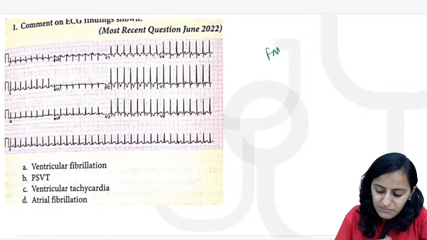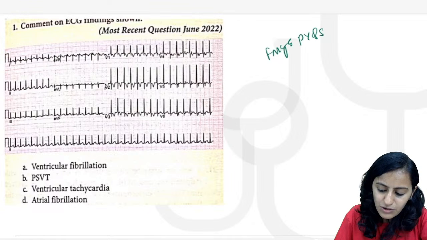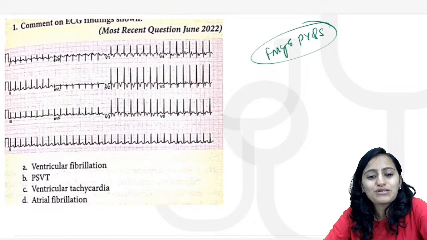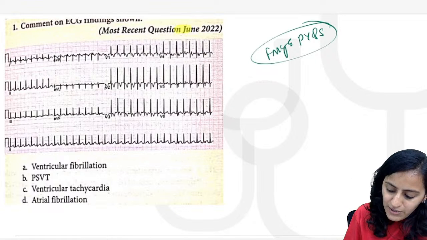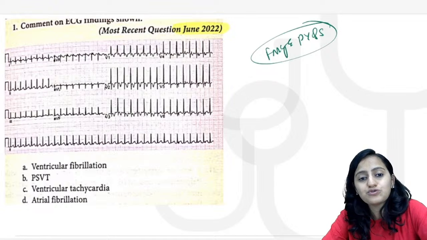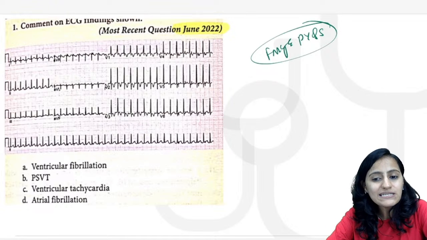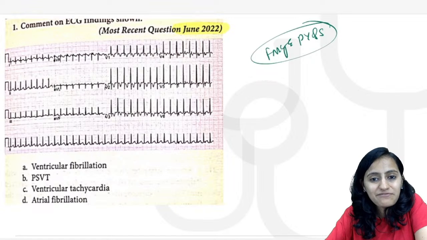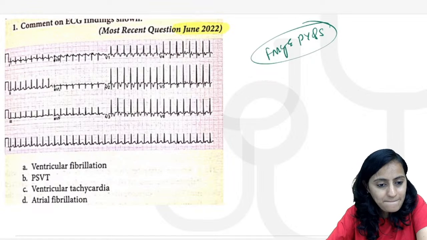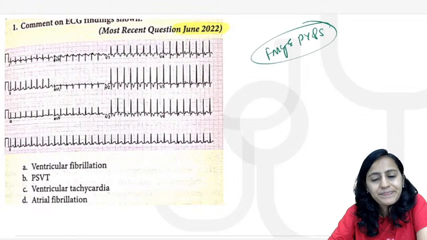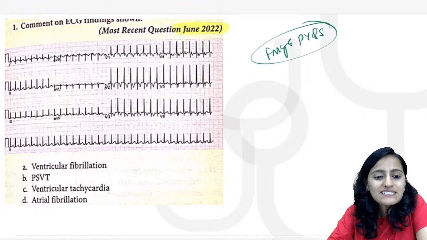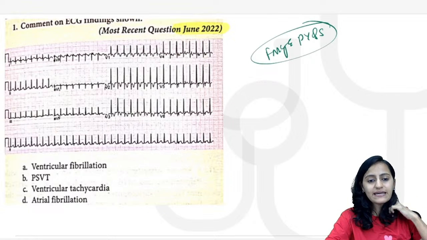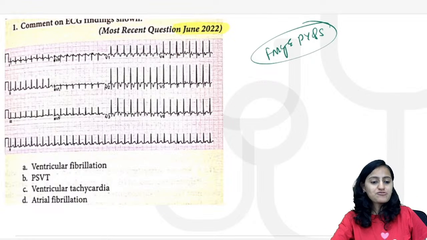All these are the FMG PYQs related to the topics that we have learned. So quickly tell me here, what do you think would be the answer to this one? You can see that this is a question asked in June 22. So comment on the ECG findings which are shown here. Do you think this is ventricular fibrillation? Do you think this is PSVT? This is ventricular tachycardia? Or this is atrial fibrillation?